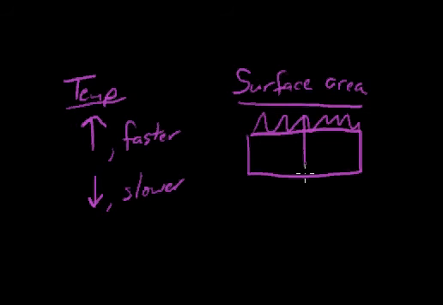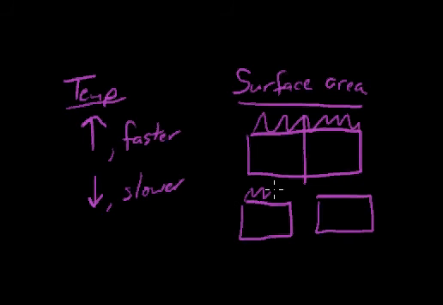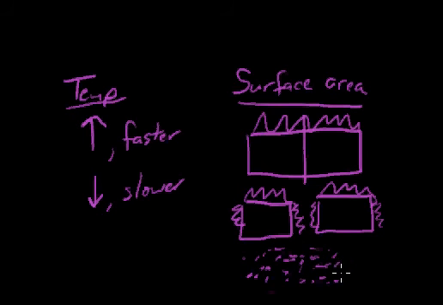So if I cut this log in half and have two pieces of log, still the same log, but now we have this area that can react, the top. We have all the sides that can react, and now we have this interior surface that can react. We have more surface area. If we cut it in half again, and again, and again, we'll continue to have more and more surface area. And if we make it into sawdust, the exact same amount of log, every single particle now has a huge amount of surface area that can react with the oxygen around it.